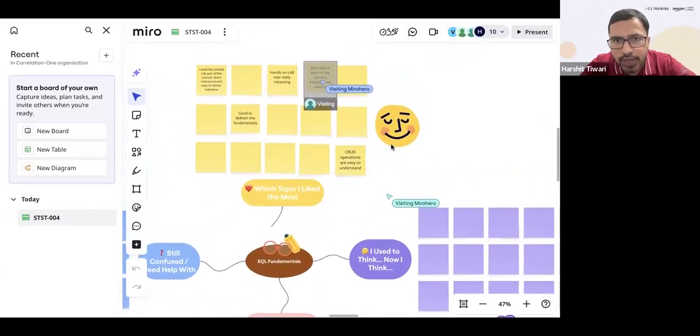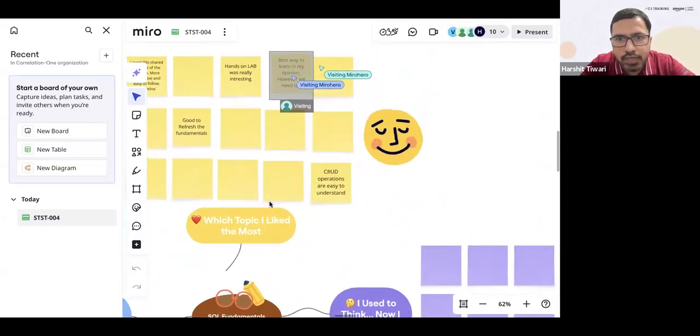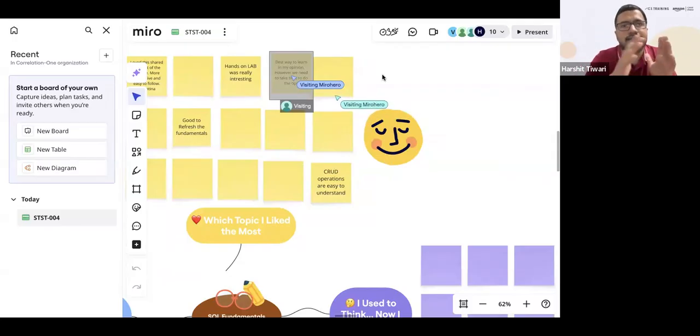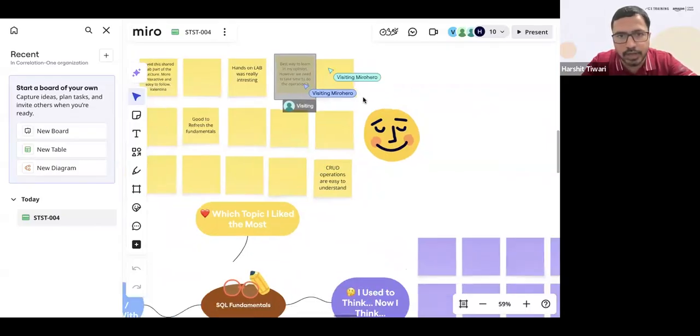Okay, I see one more comment. Best way to learn, in my opinion; however, we need to take time to do the operations. Yeah, absolutely. The lesson is designed to give you the basic fundamentals. Now you have to go back and revise, go through it again, and practice again. That is the idea. Absolutely correct.